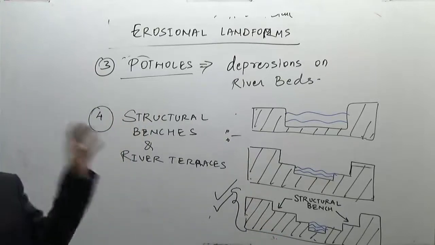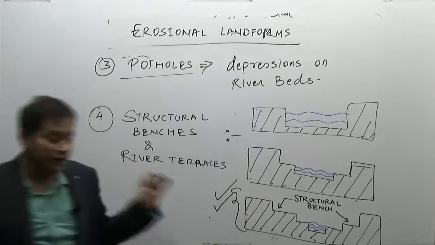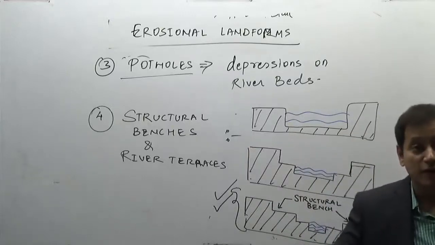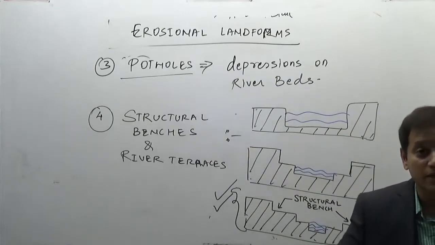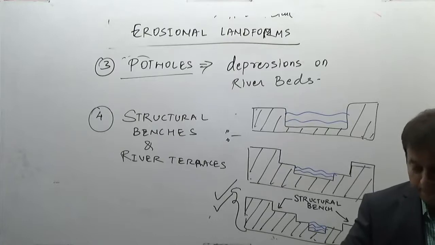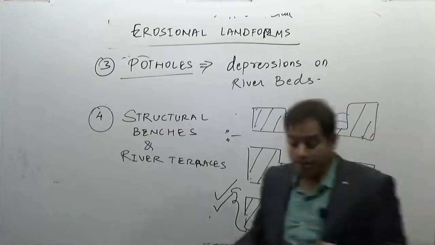Now these are the main kinds of erosional landforms. One more major kind of erosional landform is the meander of a river.